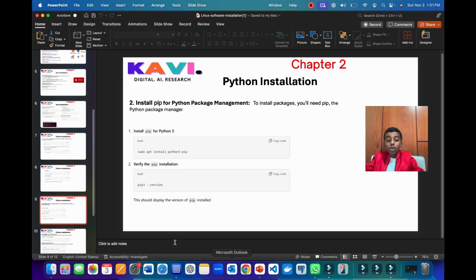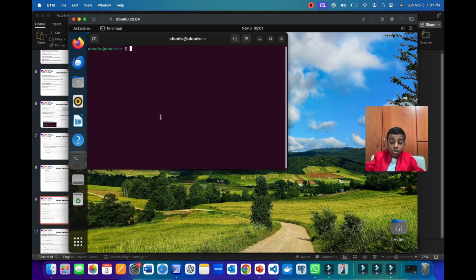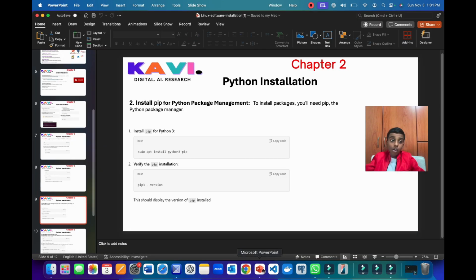Now let's go to our UTM to test this. So pip3 --version. And now when we press enter, here it will say pip 22.0.2 from this location, Python, and it's from Python 3.10. Now let's go back to our PPT to learn more.